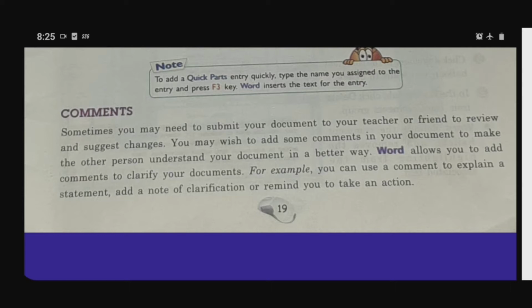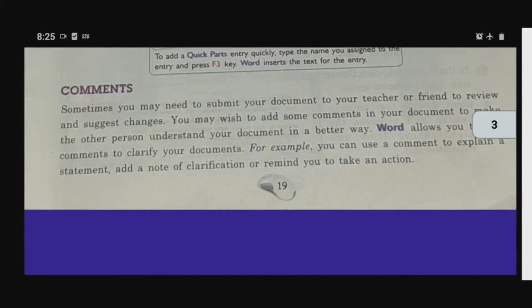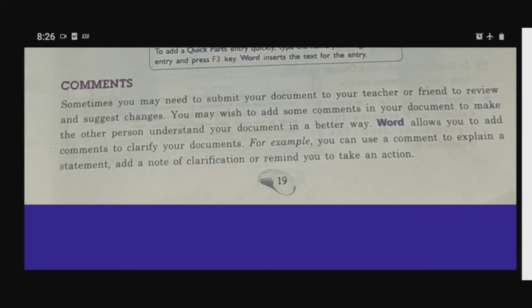For example, you can use a comment to explain a statement, add a note for clarification, or remind you to take an action. Okay, this is comment. And now how we are doing the comment, you can see.